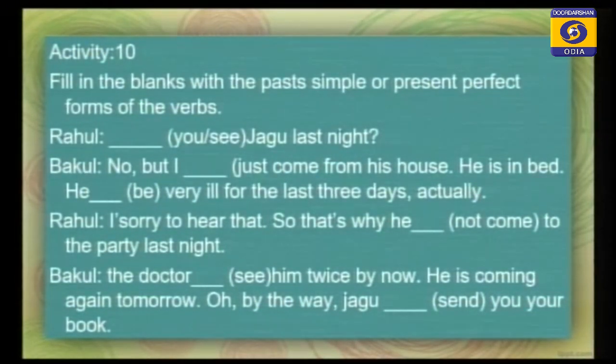One is present, another is past, and the next one is past participle. Begin, began, begun. In your textbook you can get this answer. Please follow activity 2 of your textbook. Begin, began, begun. All the answers are given.